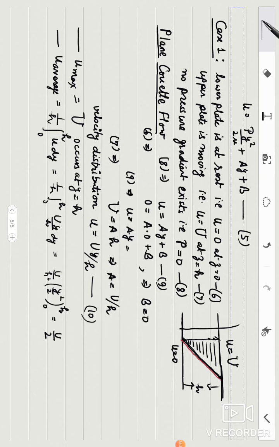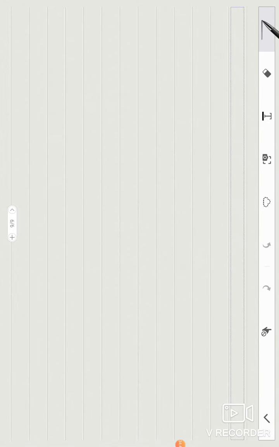Now we come to another property, which is the shearing stress. Here you can also find the flux. Flux is equal to the integral from 0 to h of u dy. This is the flux, and if you calculate it, you will get Uh by 2.